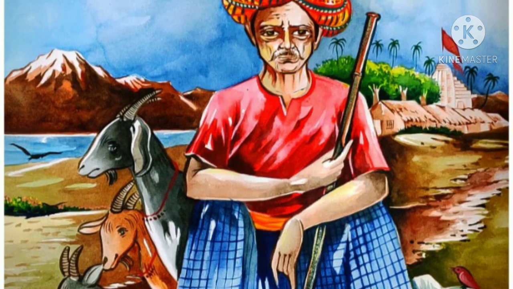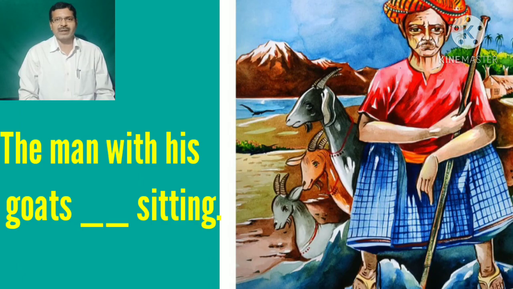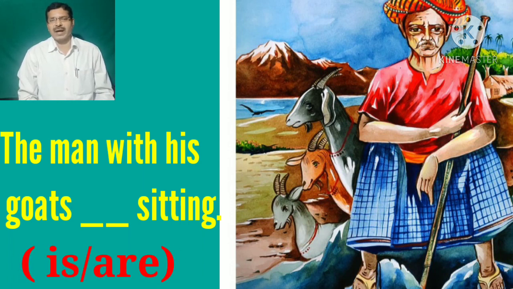Here is a picture. Look at it and complete the sentence. You choose one of the alternatives. The man with his goods dash sitting, is or are.